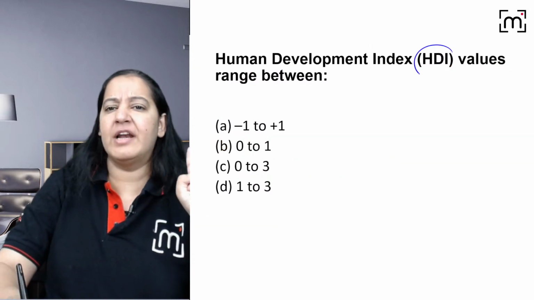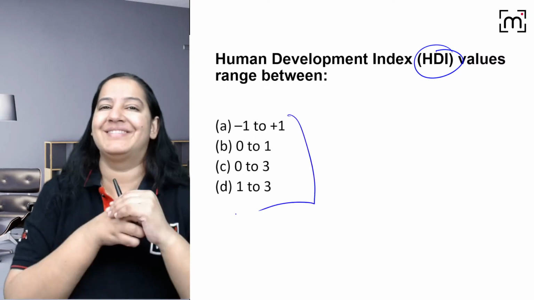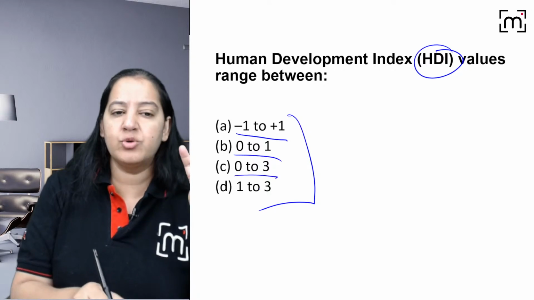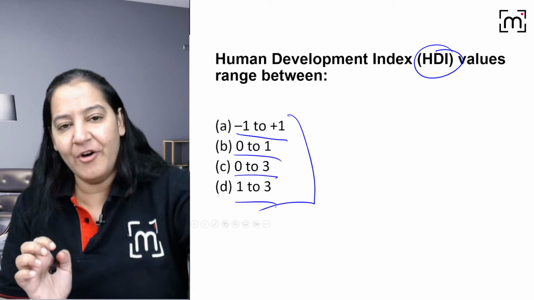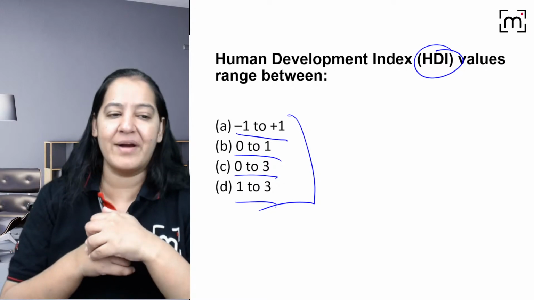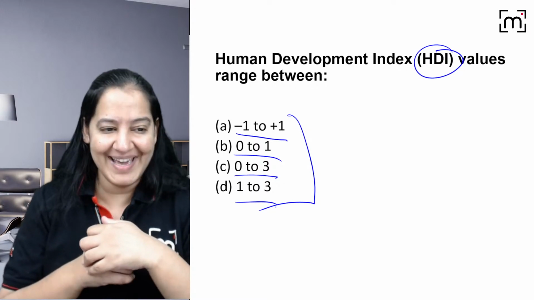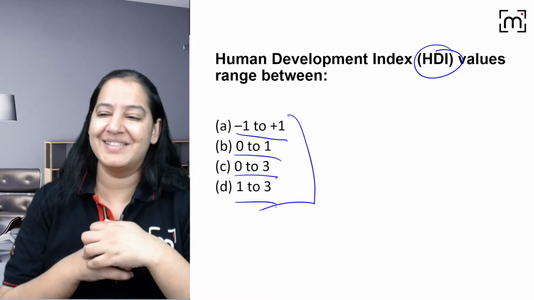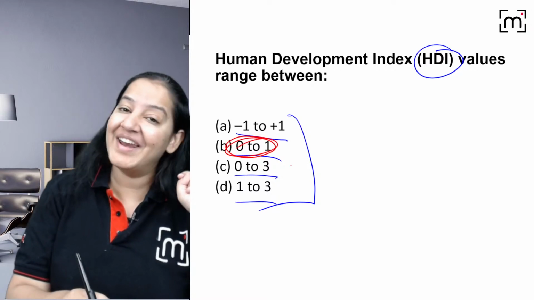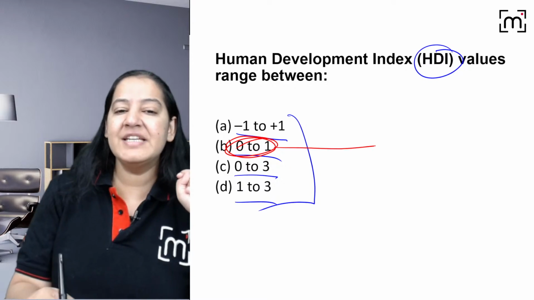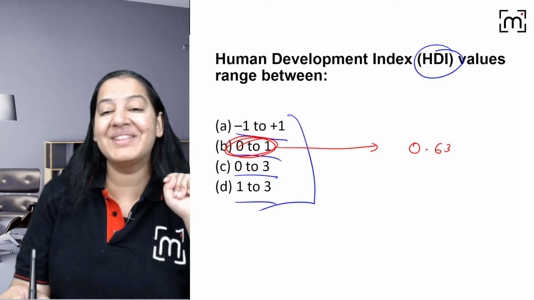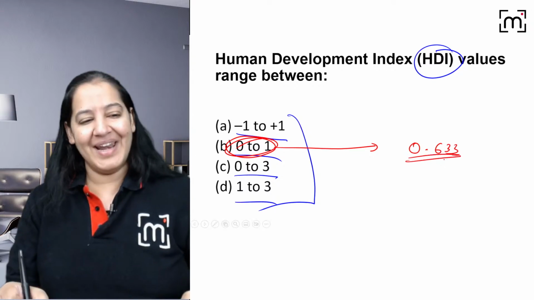Can you tell me the values of HDI vary between what and what? Between -1 to +1, between 0 to 1, between 0 to 3, or 1 to 3? What is the range of HDI? It's a very easy question. Yes, Ram, you are right. What about others? Yes, Manish, Aditya. Yes, Sunanya, very good. The correct answer is 0 to 1. Very good. What is India's value? It's 0.633. Yes, very good. The correct answer is B.